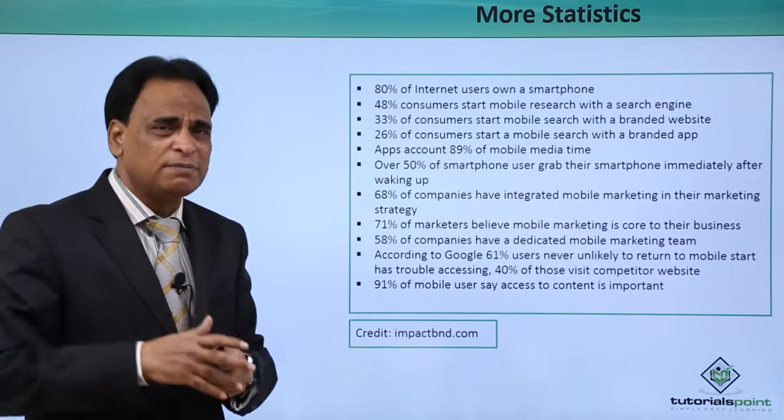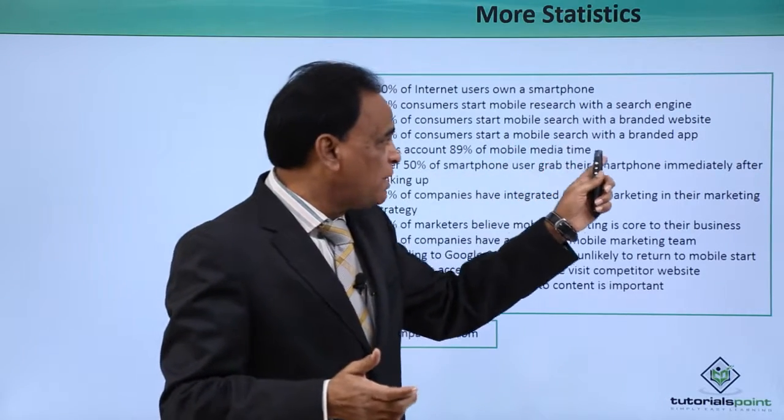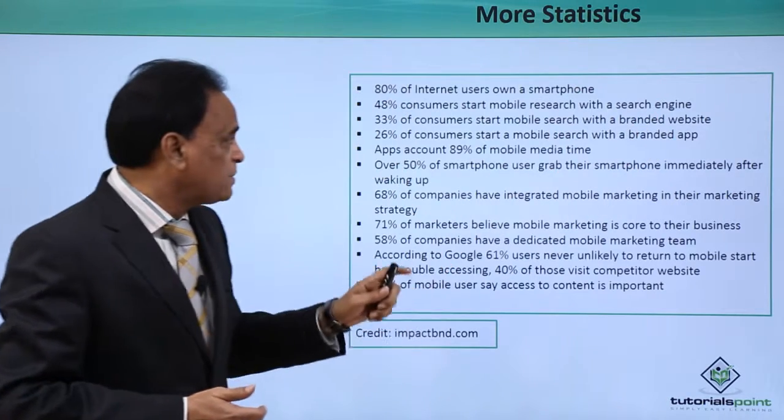It could be any brand website anywhere in the world. 26% of consumers start a mobile search with a branded app.